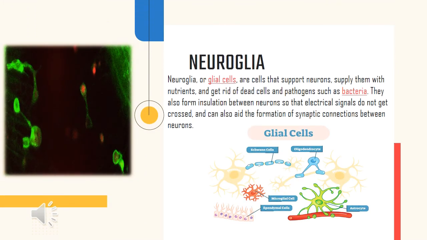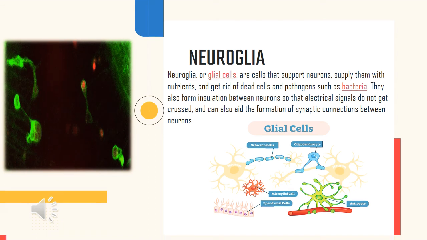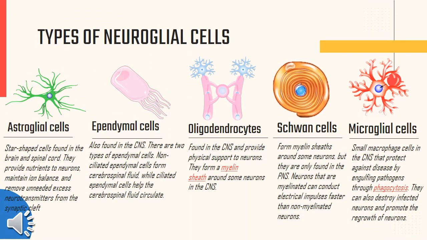The other type of the nervous tissue is the neuroglia. Neuroglia or glial cells are cells that support neurons, supply them with nutrients, and get rid of dead cells and pathogens such as bacteria. They also form insulation between neurons so that electrical signals do not get crossed, and can also aid the formation of synaptic connection between neurons. There are several types of neuroglia.